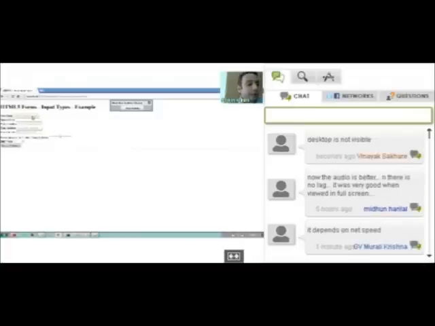Okay, so what you find is that I have just created a simple HTML form with a name, date of birth, email address, blog site URL, a ratings control, and a numeric range over here. And let's look at the source code for this for a moment.